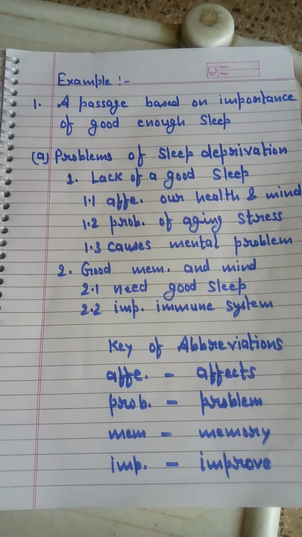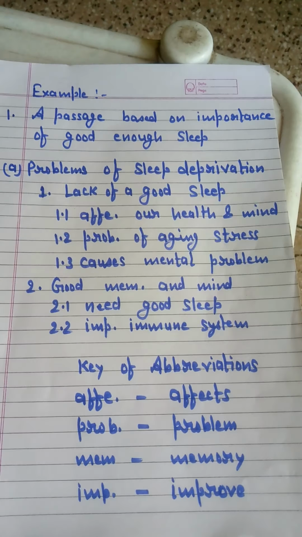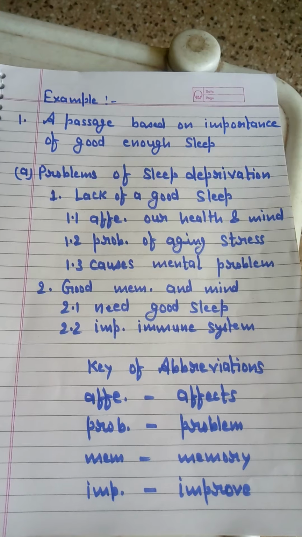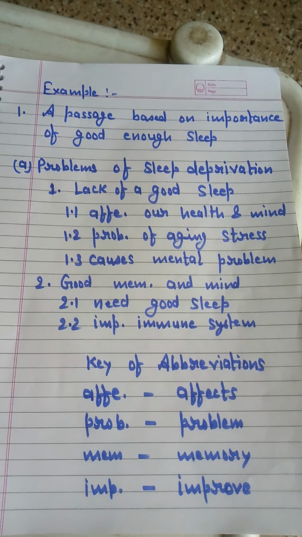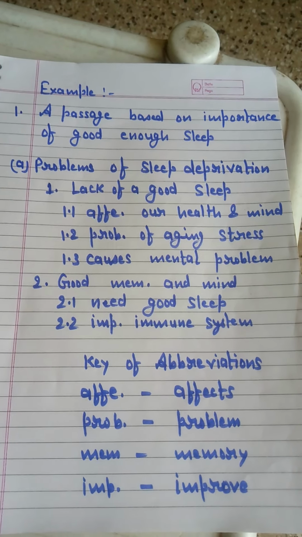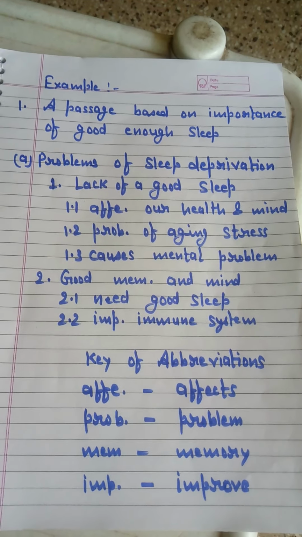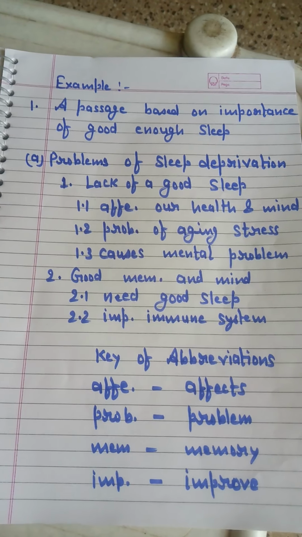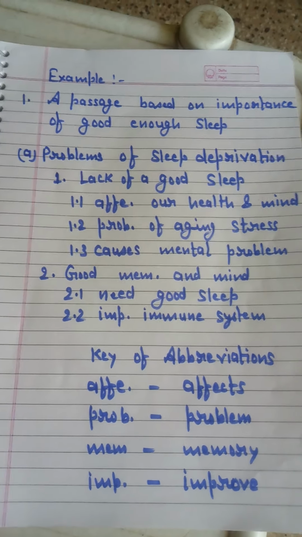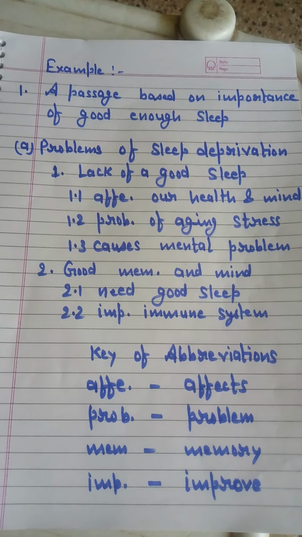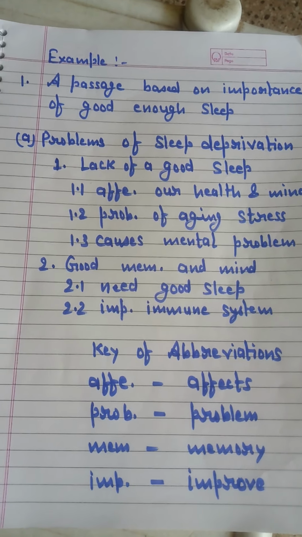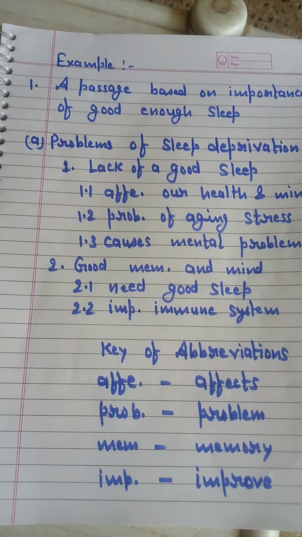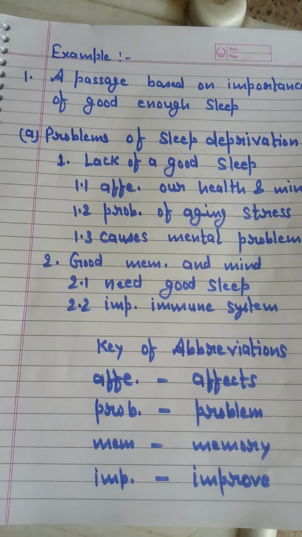It is a discursive passage about a good night's sleep: what is its importance, and if anyone is not getting good sleep, what happens? Now the note making starts with the heading. The heading written is problems of sleep deprivation. Below that, the subheading written is lack of good sleep.